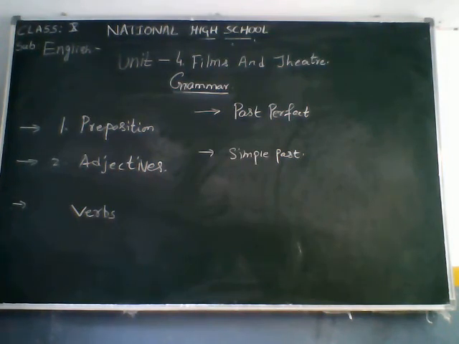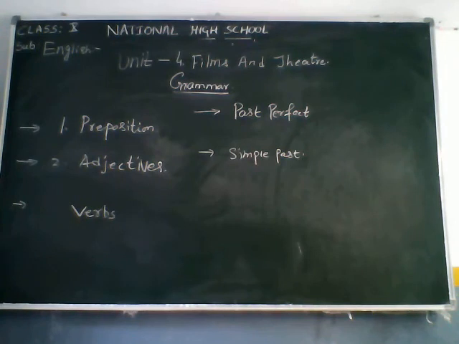Now let's go to simple past. Simple past means, children, the work was done in the previous time or in the past time, but there is no certainty, no definiteness of the verb. It is done, there is no surety of that verb. For that kind of sentence, which is in simple past, we have to use the verb of second form.